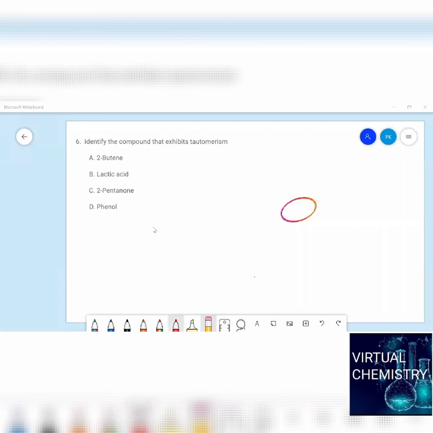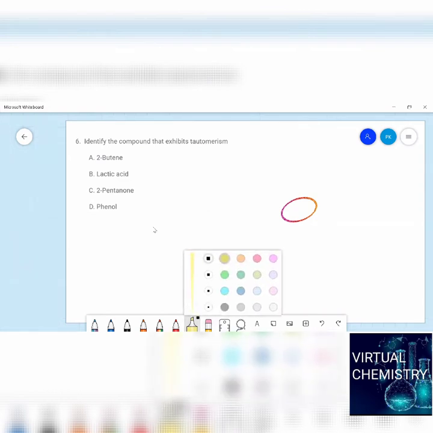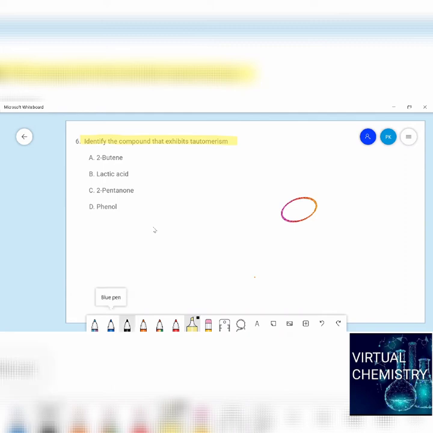Here the question is, identify the compound that exhibits tautomerism. So what is tautomerism, students? Two organic compounds which have the same structural formula differ only in the arrangement of protons. That means their properties will change because of that change in the arrangement of protons or electrons. Now let us see the options: 2-butene, lactic acid, 2-pentanone and phenol. The answer is 2-pentanone, students.